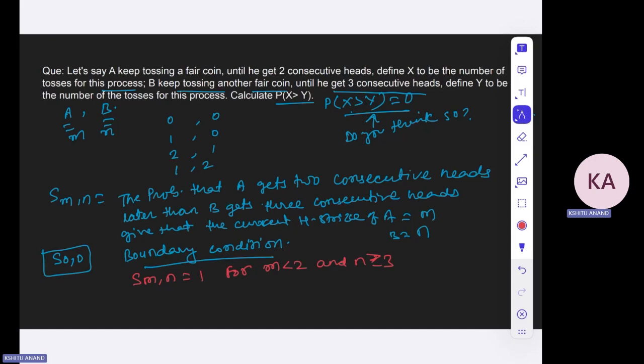So if B has already got three consecutive heads, but A has not got two consecutive heads, right, then obviously it will be 1. The probability that A will get 2 consecutive heads later than B will obviously be 1. Otherwise it will be 0.